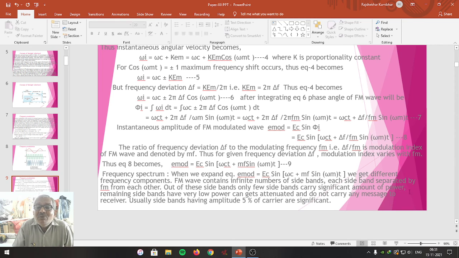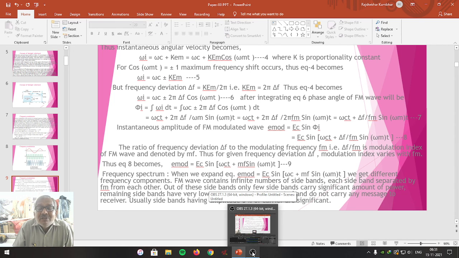The rest of them are unable to carry the signal. That is the situation as far as frequency modulation is concerned. Dear students, that's all about the frequency modulation, its definition, its waveforms, its mathematical analysis, and also the meaning of the frequency spectrum.